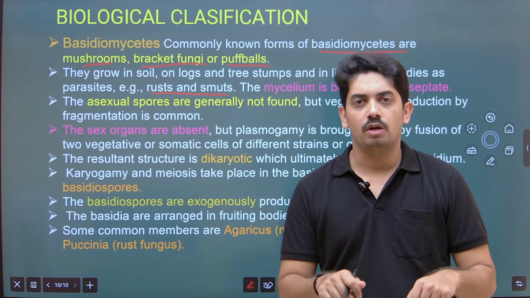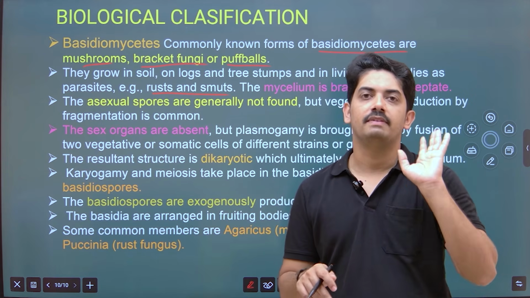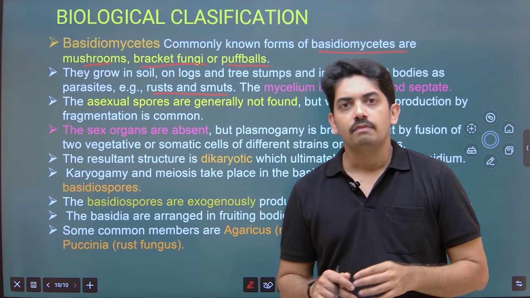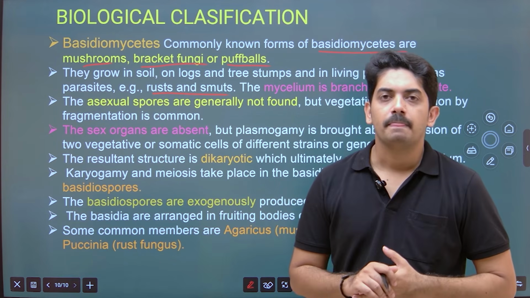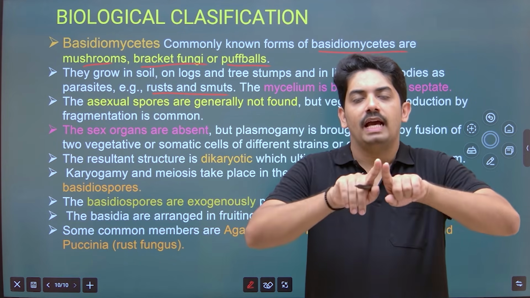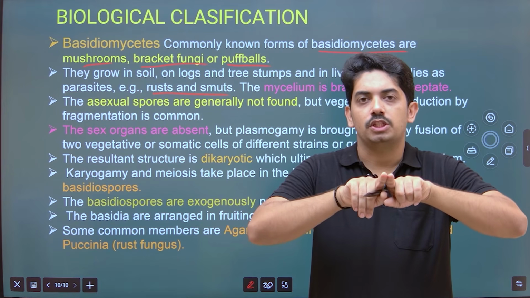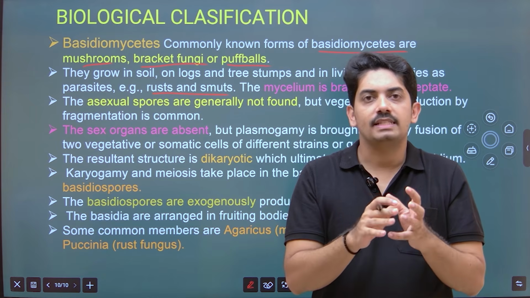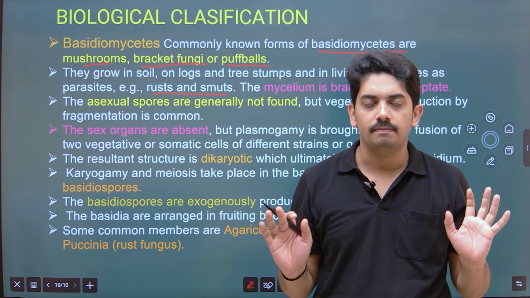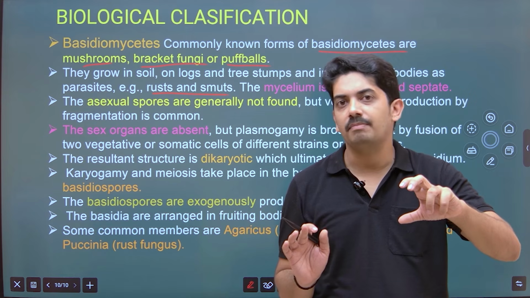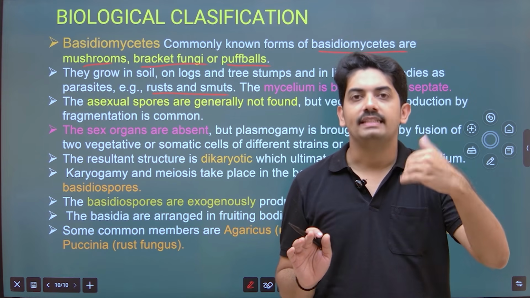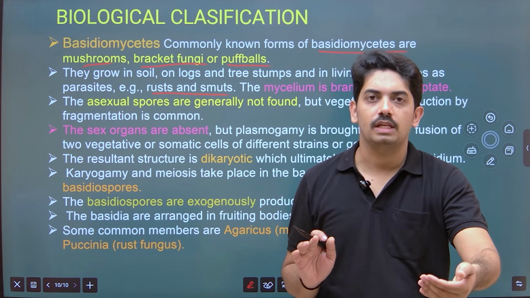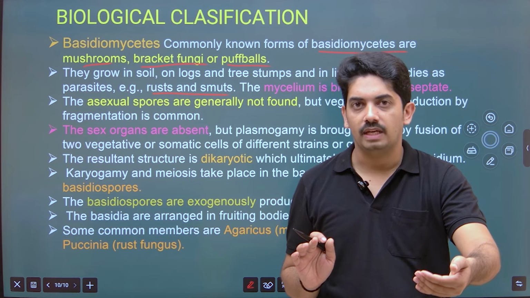How does the sexual mode of reproduction take place? This is very, very interesting. When fruiting bodies are produced, two compatible hyphae come close to each other. Plasmogamy takes place. But the nuclei do not immediately fuse. So a dikaryon intermediate phase is formed, and then followed by fusion of the nuclei, that is karyogamy.